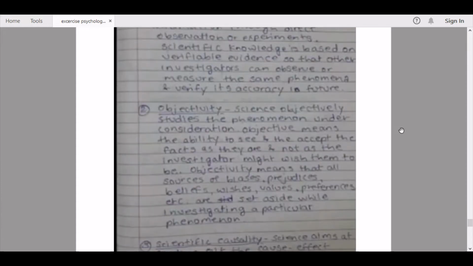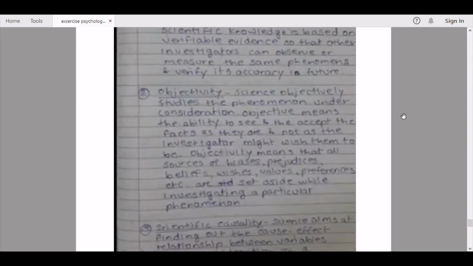Second point, objectivity. Science studies the phenomenon under consideration objectively. Objective means the ability to see and accept the facts as they are and not as the investigator might wish them to be. Objectivity means that all sources of prejudices, beliefs, wishes, values, preferences, etc. are set aside while investigating a particular phenomenon.